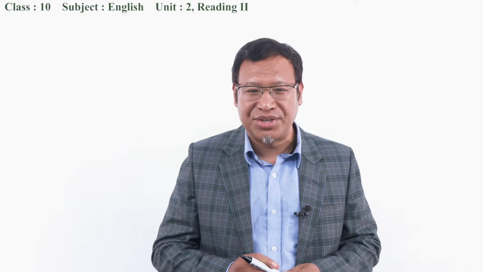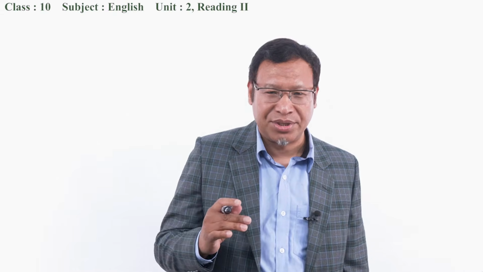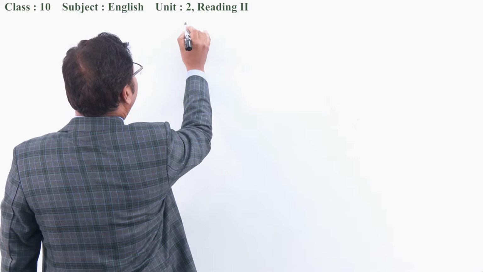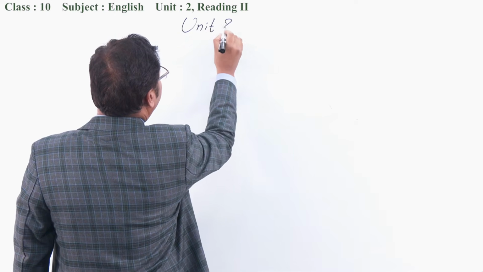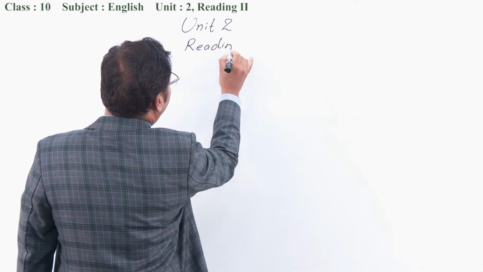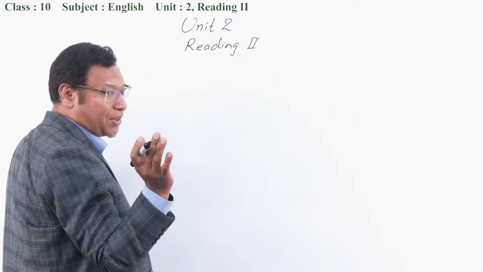And today we are going to read Unit 2, entitled Festivals and Celebrations. Under this unit, today we are going to deal with Reading 2. All right? So can you see what is there in Reading 2? It's page number 24. If you want to go with me, please turn to page number 24 of your Grade 10 English. So we are in Unit 2, and we are having Reading 2. And this is about, can you tell me the topic?